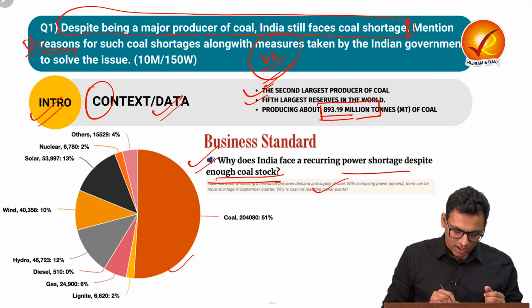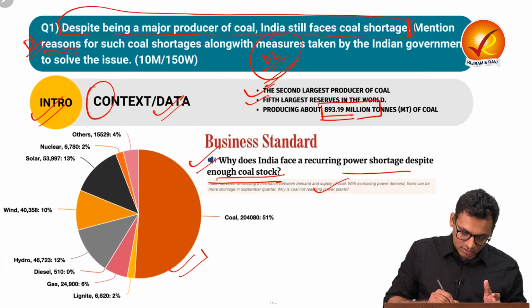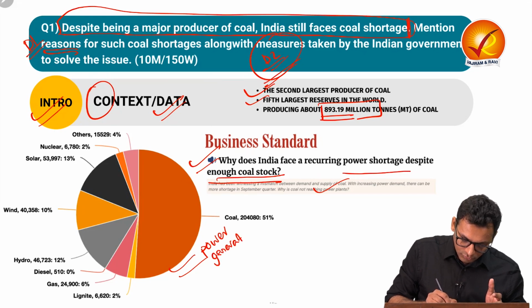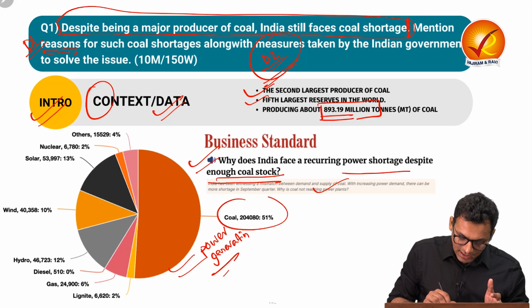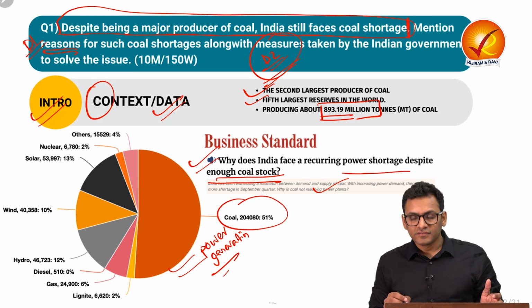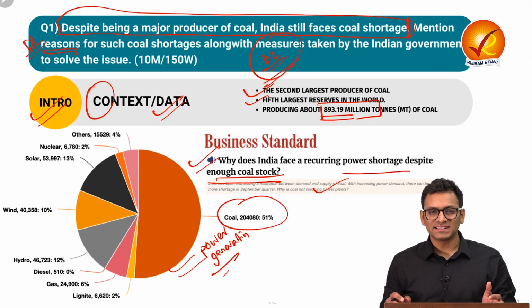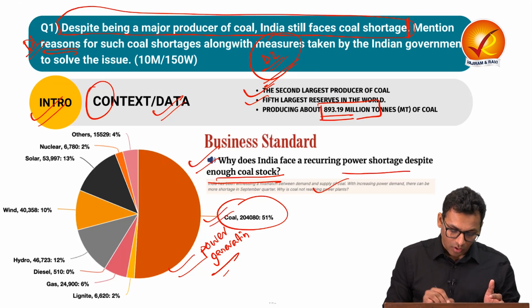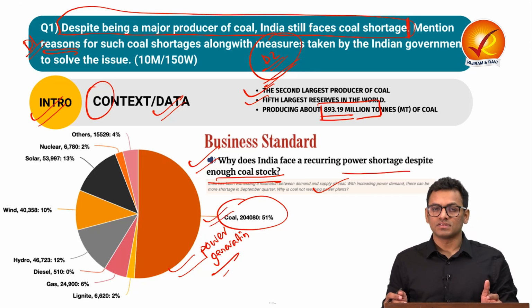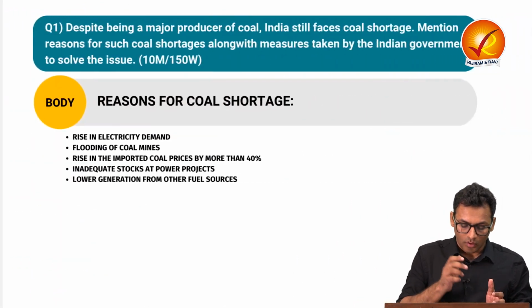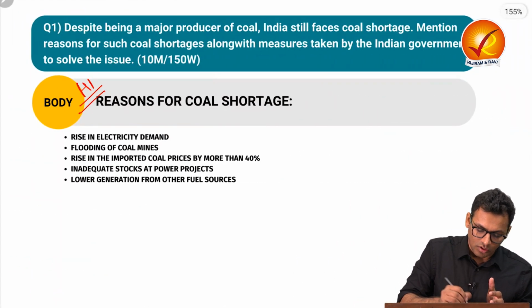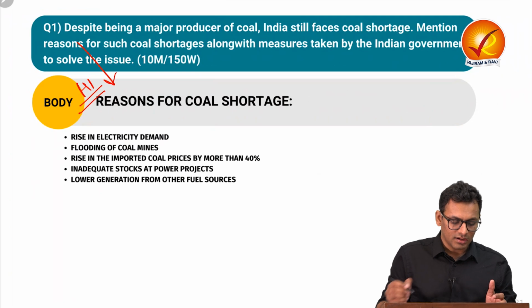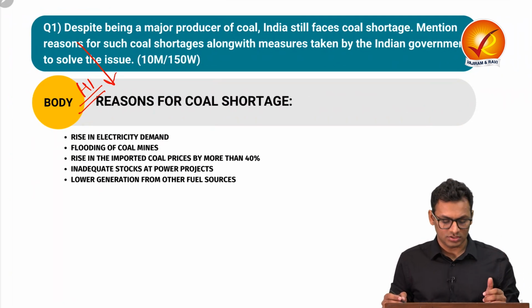You can also talk about how, with respect to power generation, India is heavily dependent on coal, where 50% of the power matrix, energy matrix, is dependent on coal, and that's why coal becomes very prominent with respect to energy security. So this is something in the introduction you can write about. Let's see the body. The very first heading we are going to talk about is the major demand, which is reasons for such coal shortage.